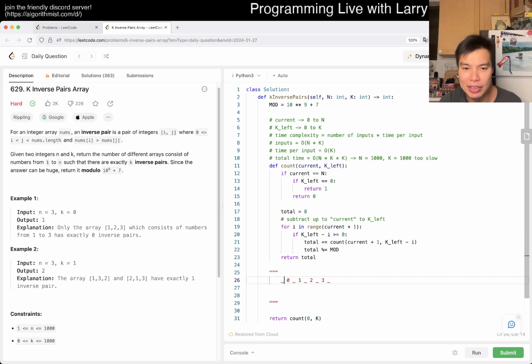When we put the 4 here, what is the state? The state is just a new k, which we can do the math on, and a new n, right? Which is basically what we have here. But then what happens when we don't put it in here? Another way of thinking about it is that now we have this sequence, and we're trying to decide whether we put in a 4 in the beginning.